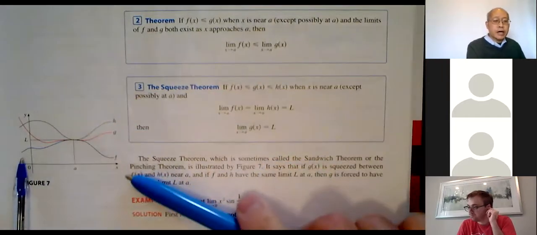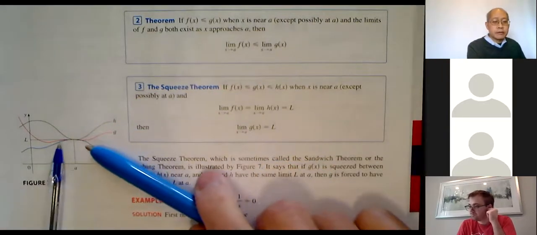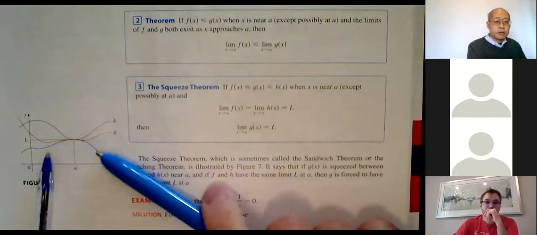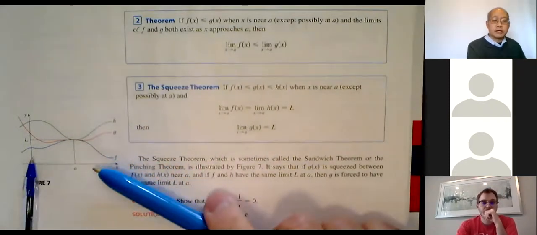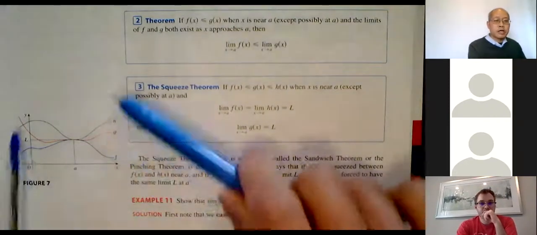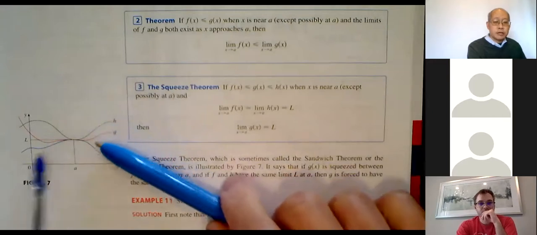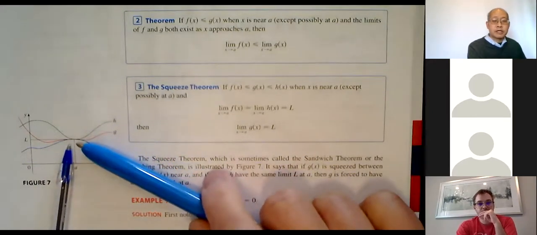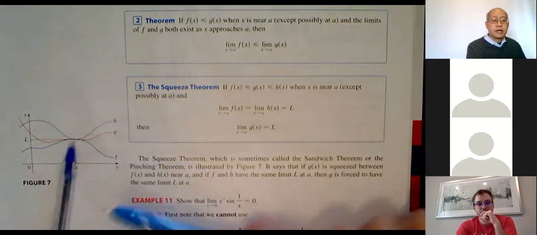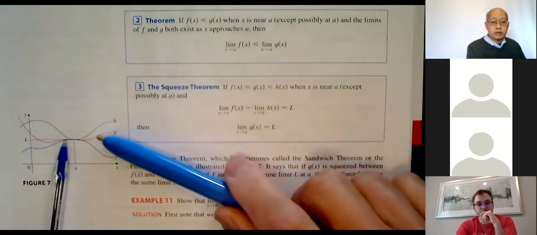Okay, so the two-sided limit as x approaches a for both the blue and the green, the most extreme functions, the lowest function and the highest function, both approach the same limit, L. g of x is stuck between the two.